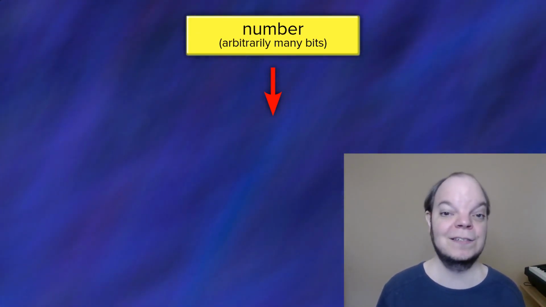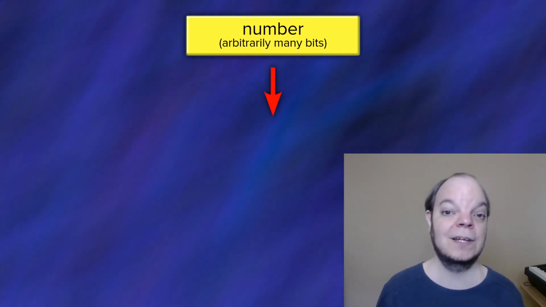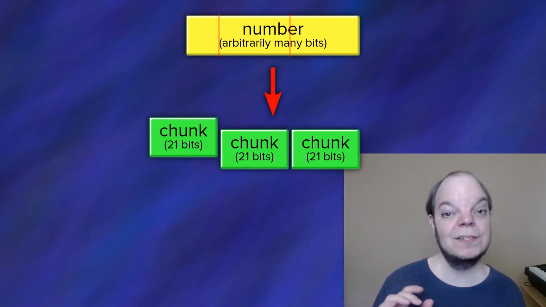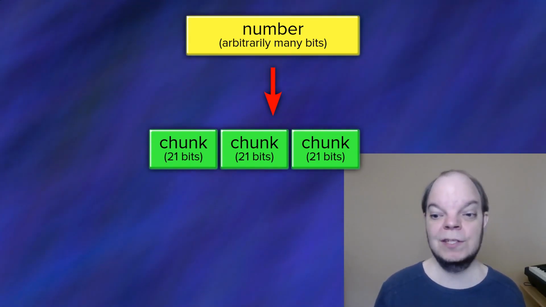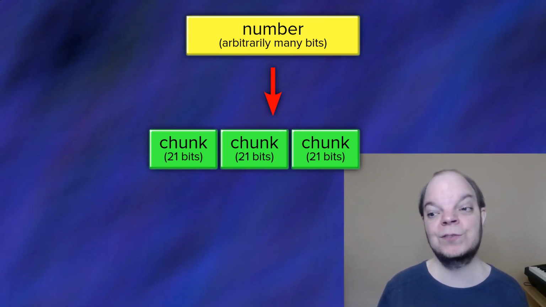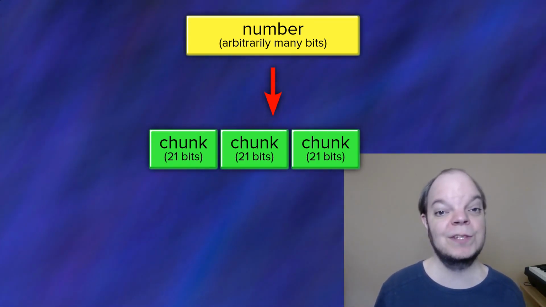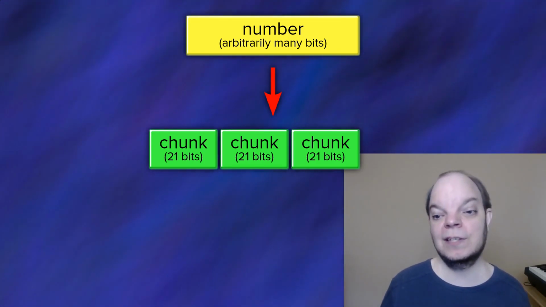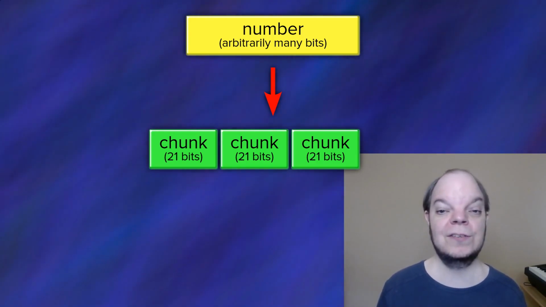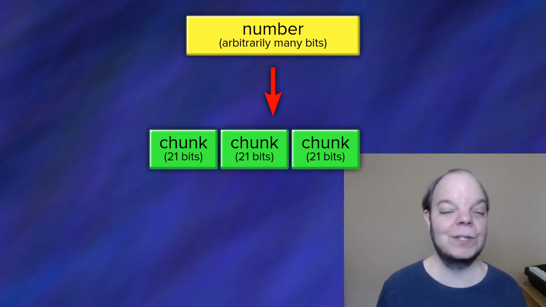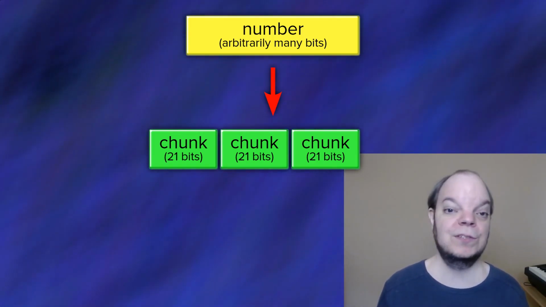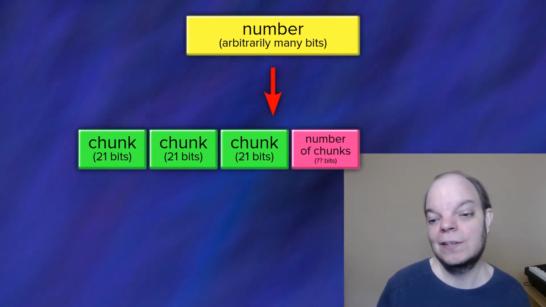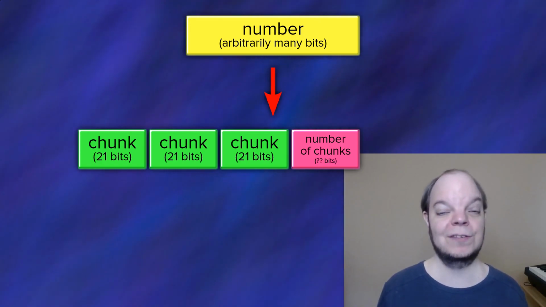I've already hinted that we're going to need a variable length encoding. Let's start by dividing the number into chunks. We can make these chunks any size that we want. It doesn't really matter what number of bits you use, but since we already used 21 bits for strings, that's what I'm gonna go with. Okay, so now we need to come up with an encoding that will tell us how many chunks there are in the number. How are we gonna do that? Well, maybe we want to put a number at the start in the least significant digits that will tell us how many chunks there are.